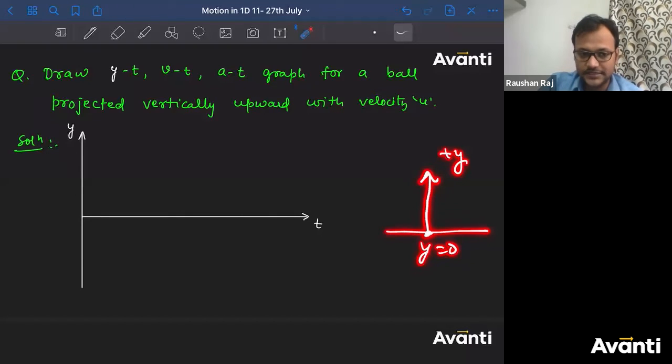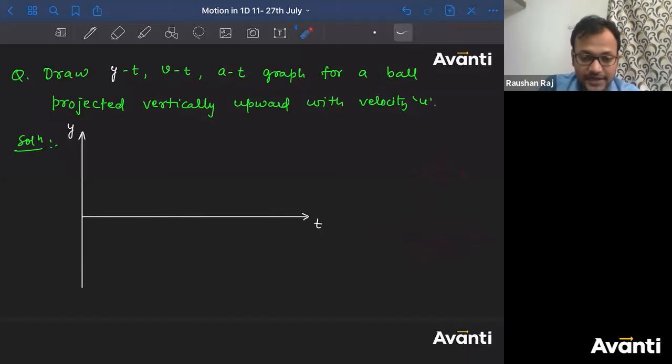Please make sure you understand this part. Okay? So this is the reference. Y is equal to 0 is a reference. Okay? It depends on your convenience, which point you are considering as the reference. All right, guys. So I'm considering the ground as 0, as everybody has considered. So I'll consider the ground is having y is equal to 0. So initially the particle was at y is equal to 0. Now the particle is going in upward direction.